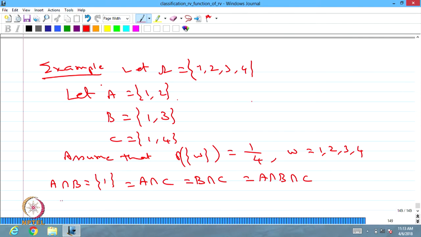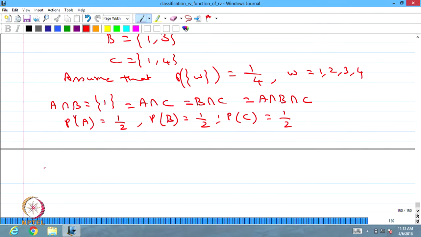Whereas P(A) is 2 by 4, that is 1 by 2, and P(B) is also 2 by 4, that is 1 by 2, and P(C) is also 2 by 4, that is 1 by 2. Now P(A intersection B) is going to be 1 by 4.